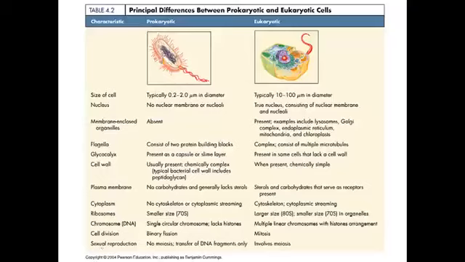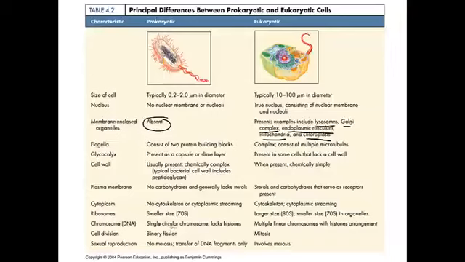Some of the other differences that I want to draw your attention to: membrane-bound organelles are absent in prokaryotes. What's a membrane-bound organelle? Well, that's just an organelle with a membrane around it. And these would include lysosomes, Golgi complex, or sometimes called Golgi apparatus, the ER, the mitochondria, chloroplasts. I'm sure you've heard of these organelles before. They all have membranes around them, and therefore they're only found in eukaryotes.